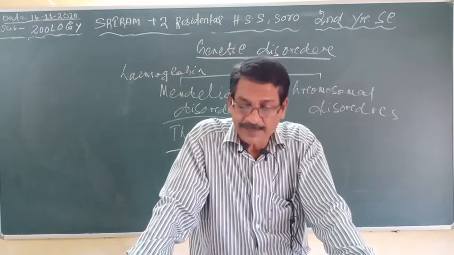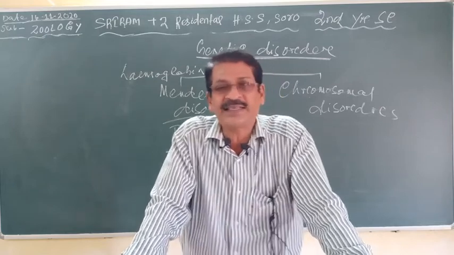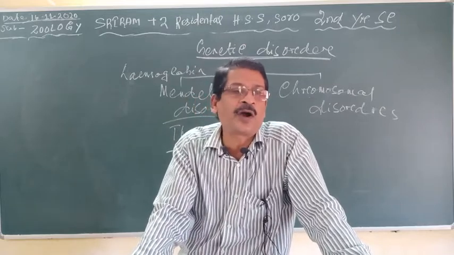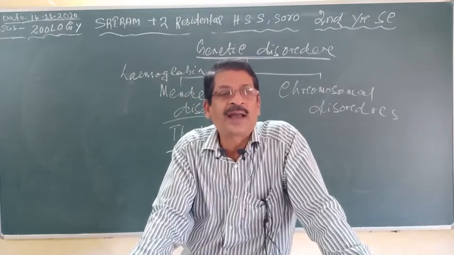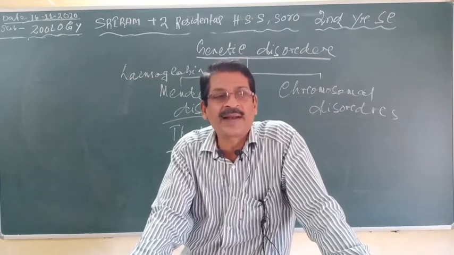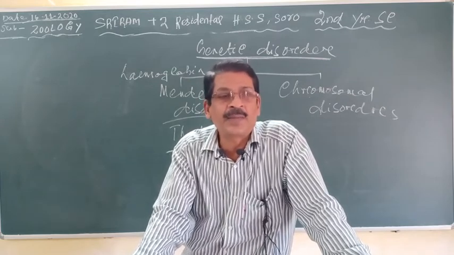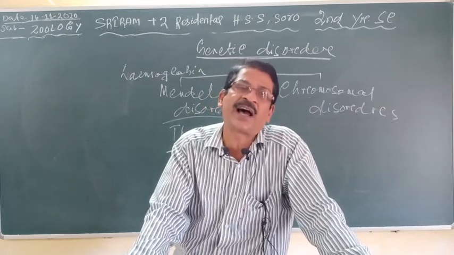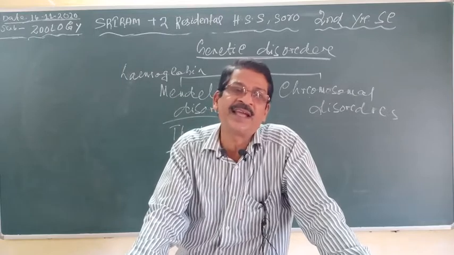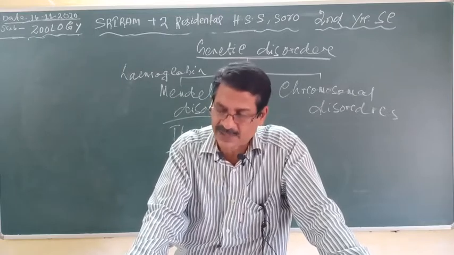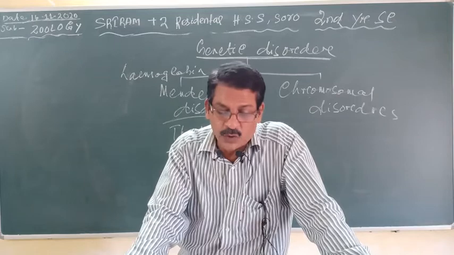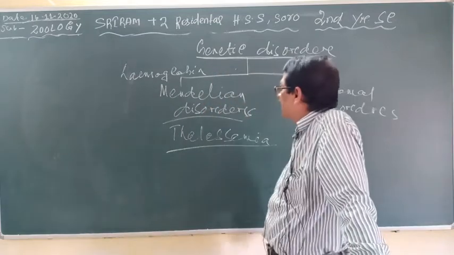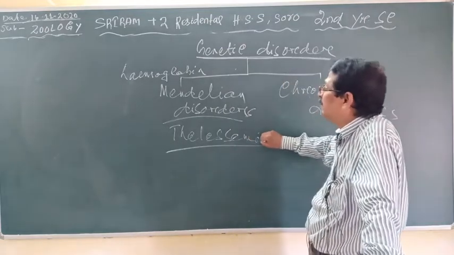The thalassemia patient will survive if blood transfusion occurs regularly, and the permanent cure is bone marrow transplantation, which I have described fully in the previous class. Clear? Now the chromosomal disorder. Thalassemia is present in your course.